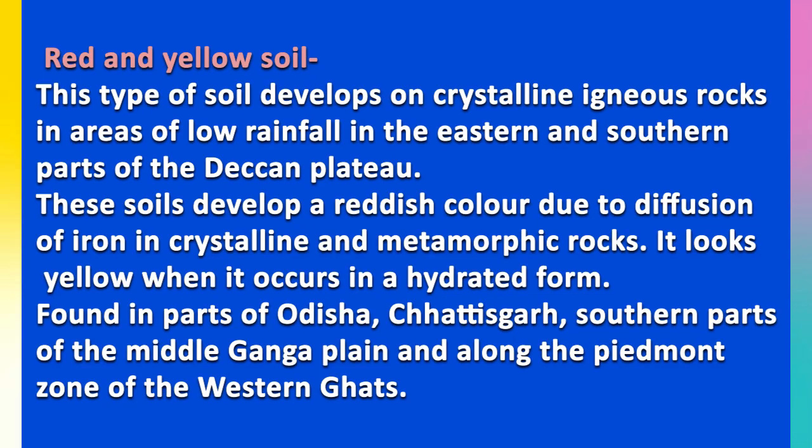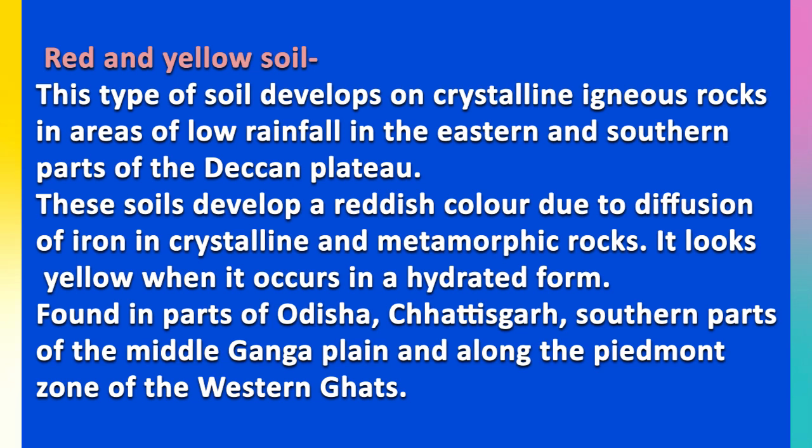So children, this red soil develops on crystalline igneous rocks. Now what is this crystalline igneous rock? Crystalline means made up of crystal, and igneous rocks means the rocks that are newly formed. This red soil develops on crystalline igneous rocks in areas of low rainfall in the eastern and southern parts of the Deccan Plateau. That means where the rainfall is very low, in those areas, we find red and yellow soil.